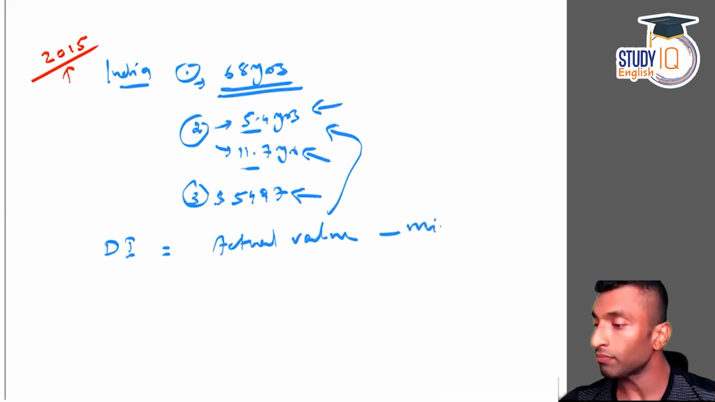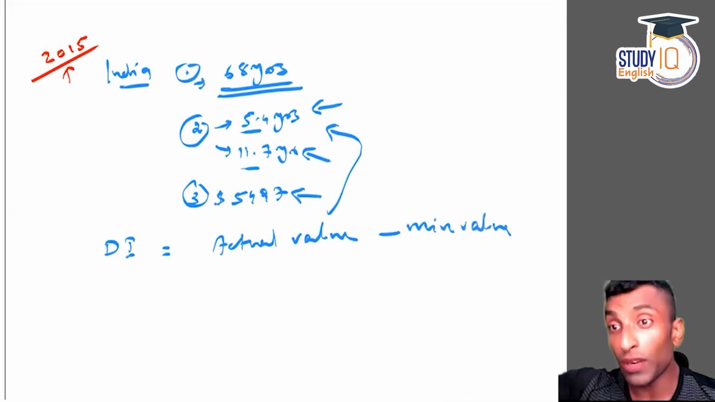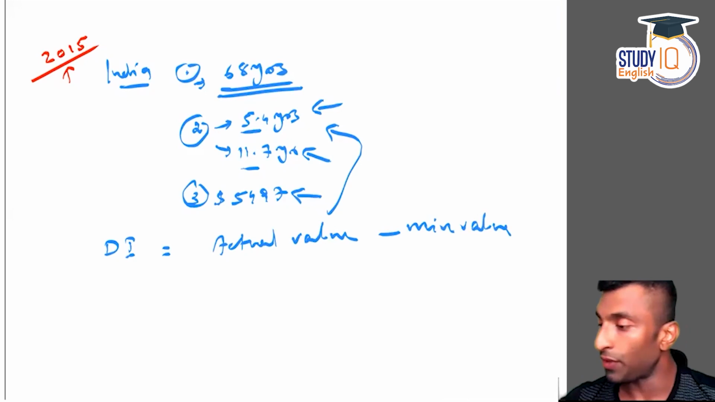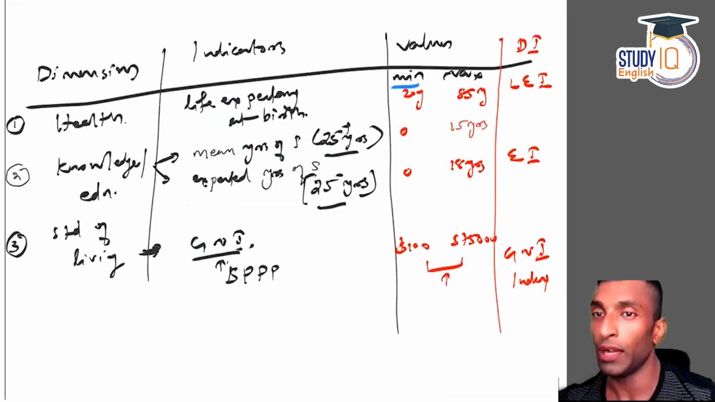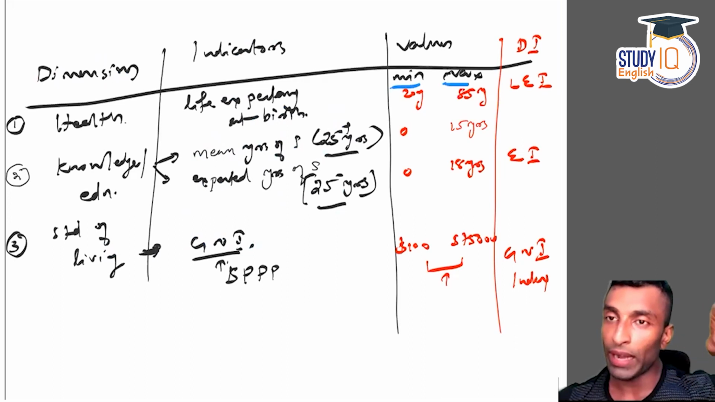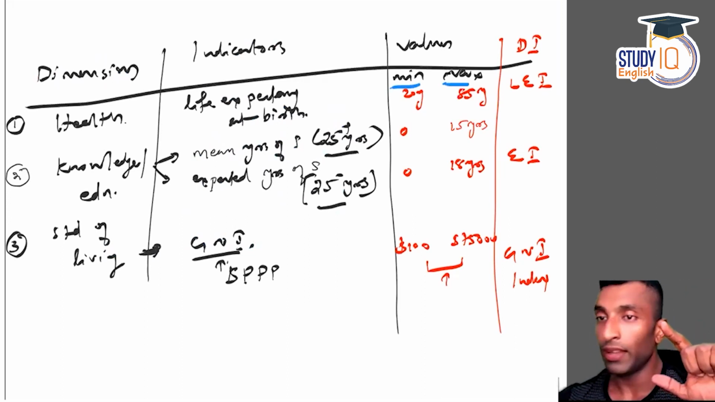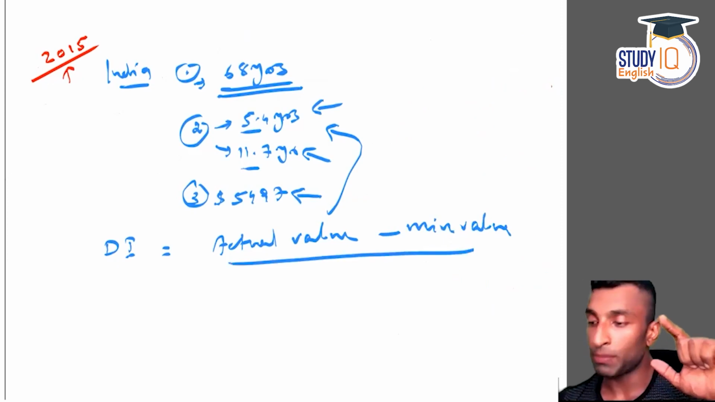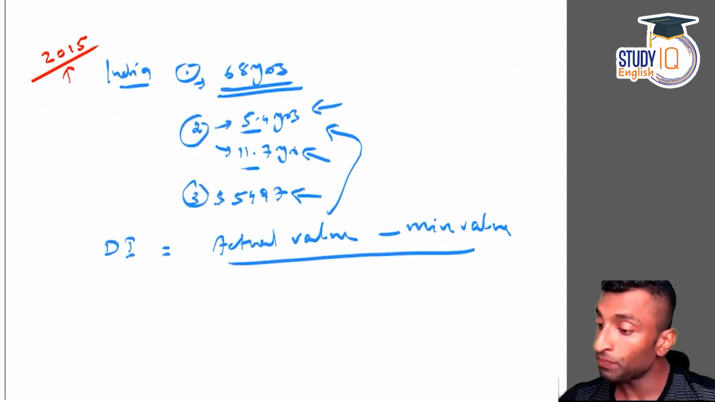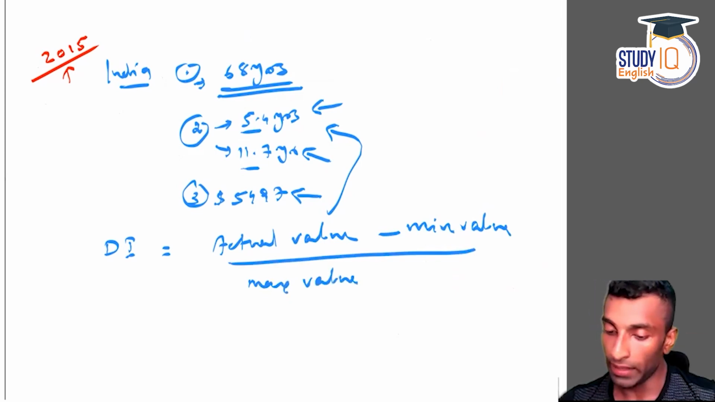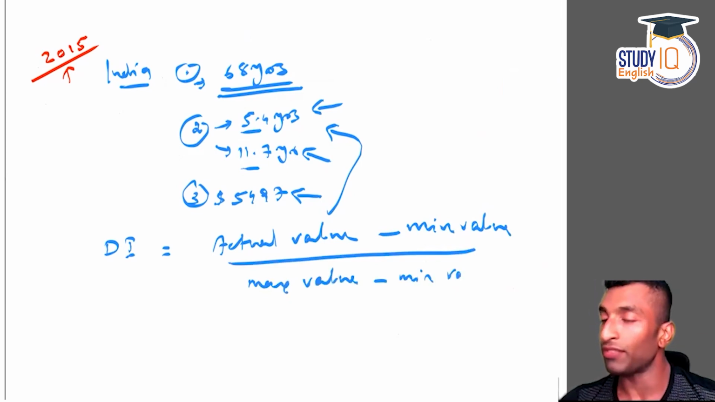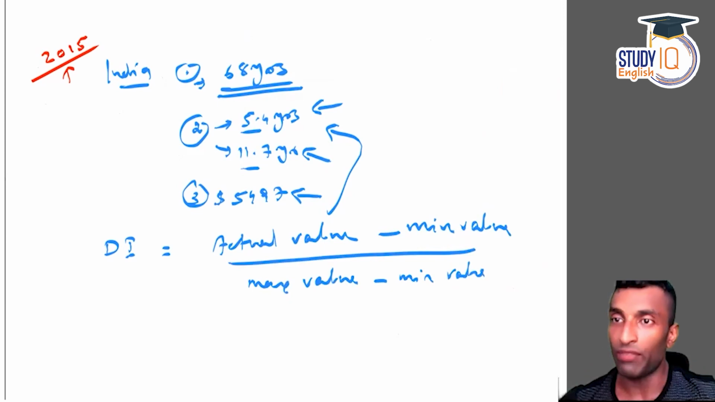Minus minimum value. This is what I have given before, right? From the table, you can see there is a minimum value, maximum value. So for life expectancy, we have a minimum of 20, maximum of 85. So actual value minus minimum value divided by max value. Do you have the maximum value? Yes, you have that. Minus minimum value. Do you have that? Yes. So we got everything. Now can we calculate?